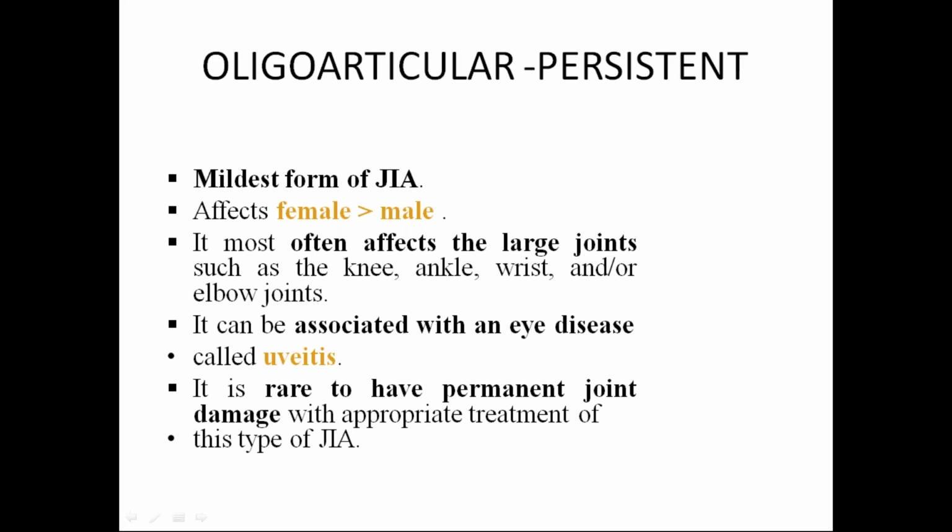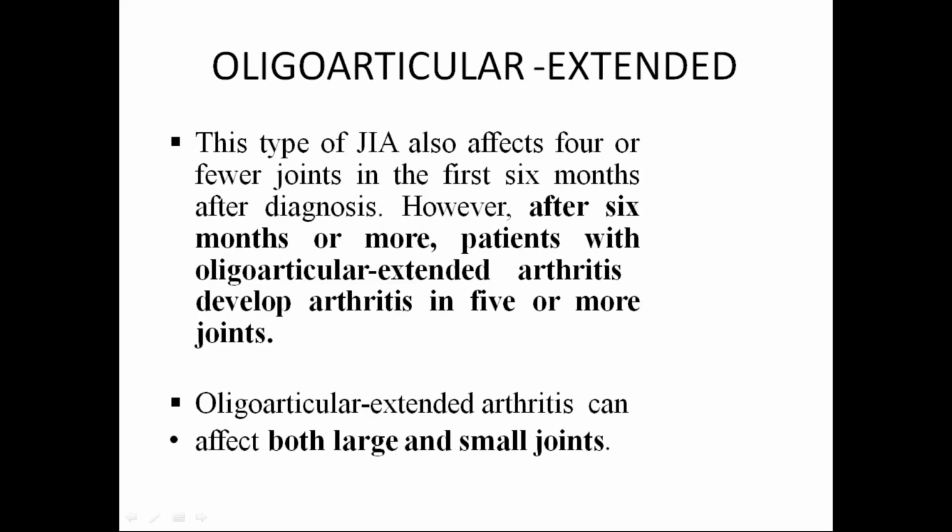And one more important feature is, if ANA is positive, the risk of asymptomatic uveitis will be more, and it requires periodic slit lamp examination. These are all the things you should remember: oligoarticular has two types, and 1 to 4 joints are involved, that is another point. And in the two classifications, persistent has better prognosis, and we usually find uveitis in oligoarticular arthritis. These are more than enough for you.